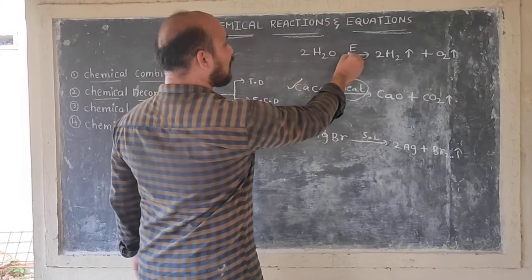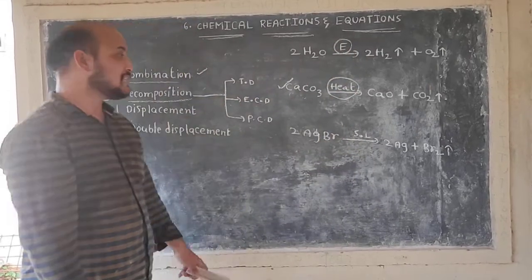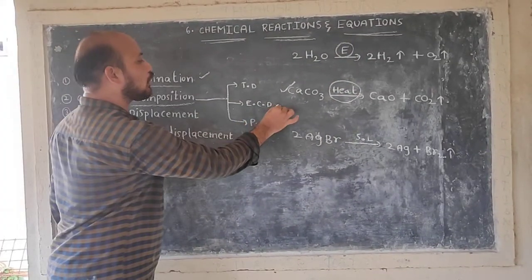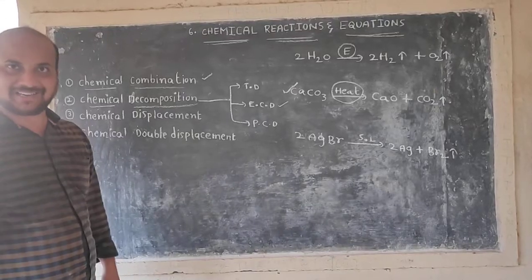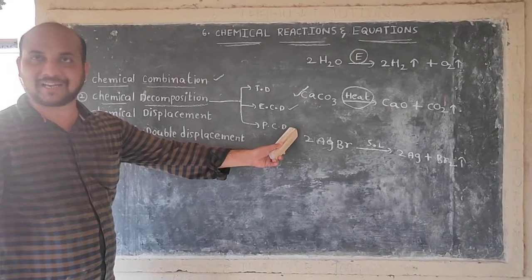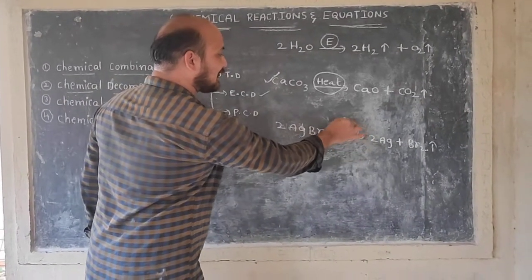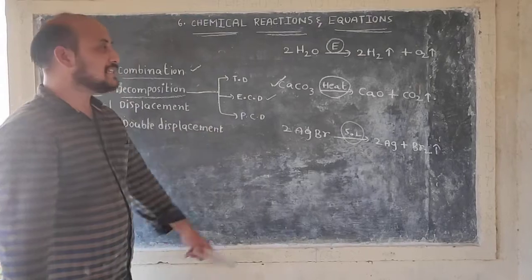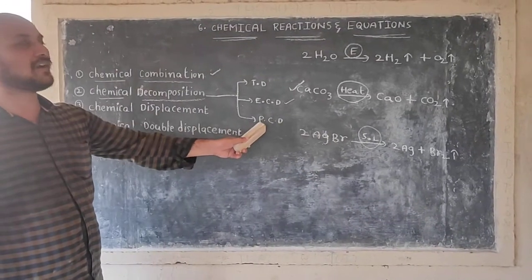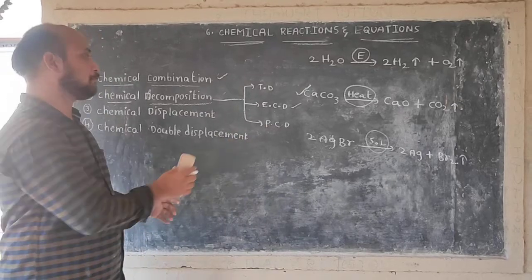A decomposition reaction that occurs in the presence of electricity is called an electrochemical decomposition reaction. What is a photochemical decomposition reaction? A decomposition reaction that occurs in the presence of sunlight is called a photochemical decomposition reaction.